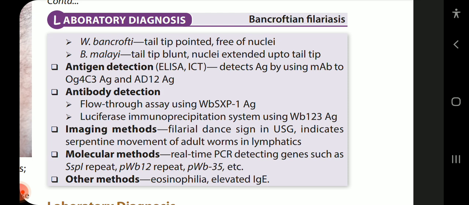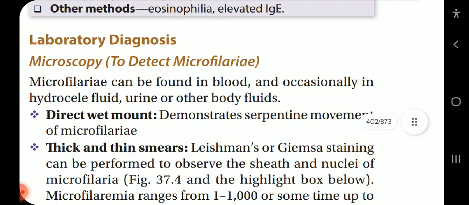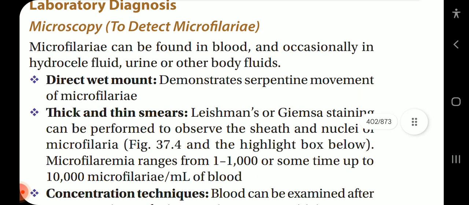Imaging methods: the filarial dance sign in USG indicates serpentine movement of adult worms in lymphatics. Molecular methods: real-time PCR detecting genes such as the SSPL repeat, PWB12 repeat or PWB35 etc. Other methods include eosinophilia and elevated IgE. Now, lab diagnosis in detail.